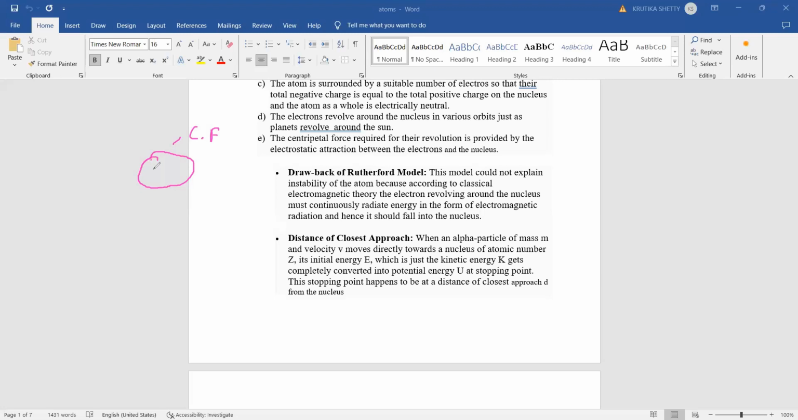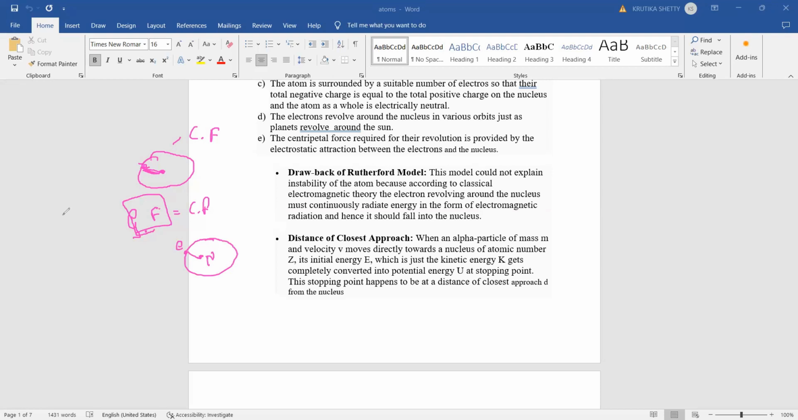In the same way, in electrostatics we have charges: one is the electron, one is the nucleus. Between the nucleus and the electron there is the electrostatic, that is Coulomb, force. That provides the centripetal force. That is the 6th point. In circular motion the centripetal force has to be balanced. So in the case of the atom, the electrostatic force of attraction between the electrons and the nucleus is providing the centripetal force. Hope it is clear.